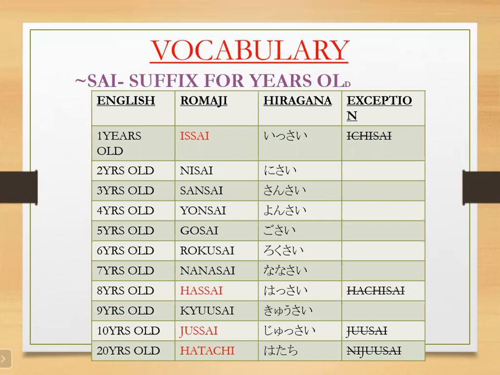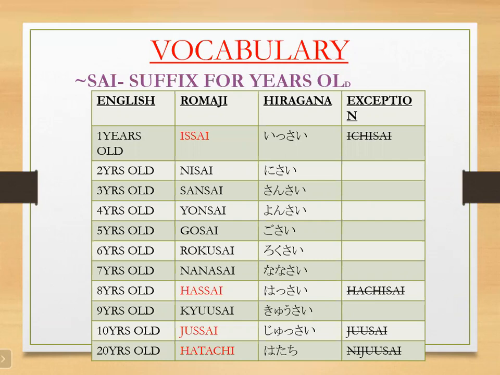Six is roku, so six years old will be rokusai. Seven is nana, so seven years old will be nanasai. Now again we have one exception in eight. Eight is known as hachi. According to the pattern it should be hachisai, but it is an exception. So eight years old is pronounced as hassai. Yes.